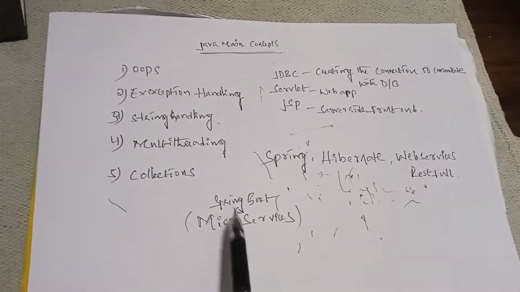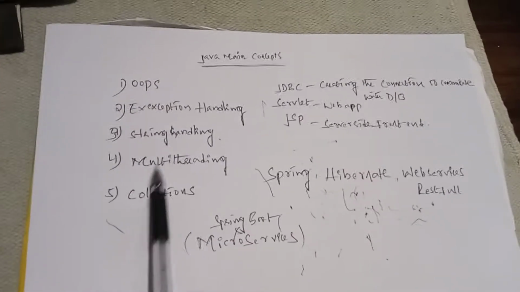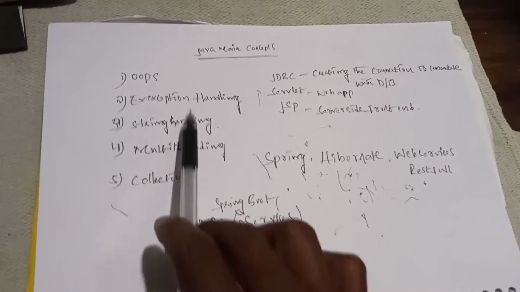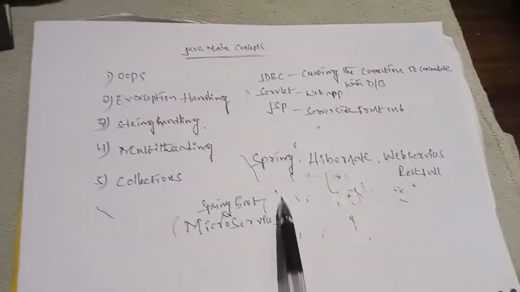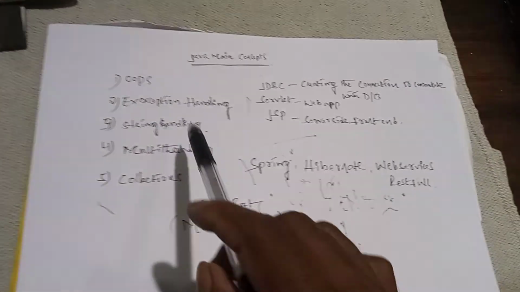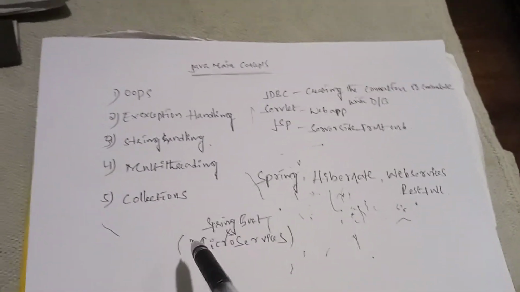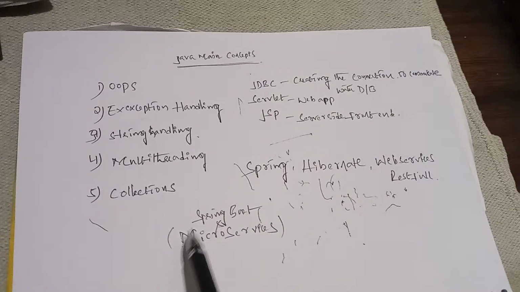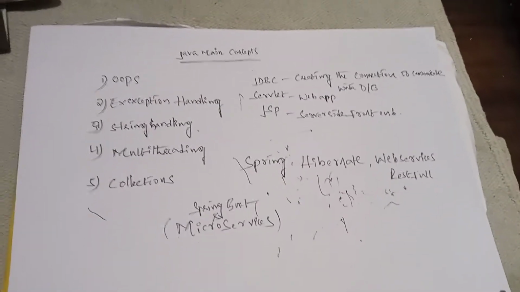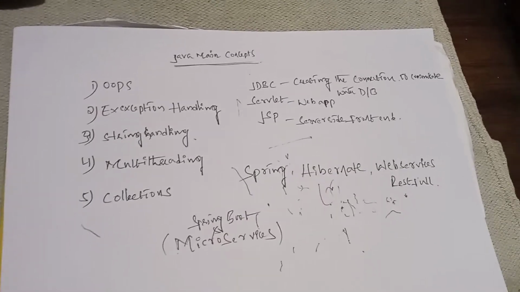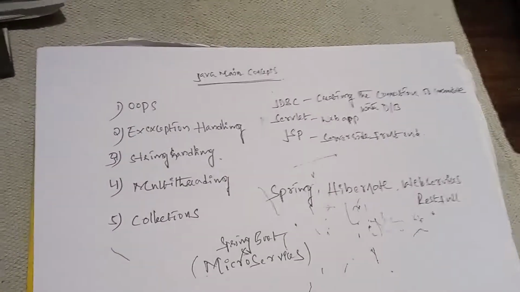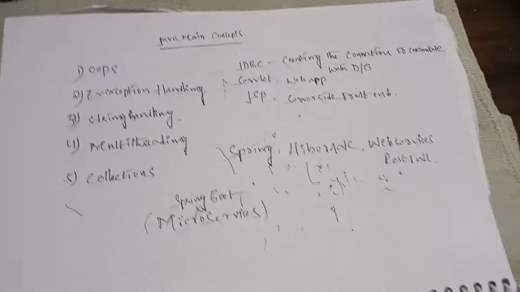First of all, in core Java we are using five concepts: object oriented programming, exception handling, string handling, multi-threading, and collections. Basically, there are a lot of concepts, but here only these five are important. OOPs is an object oriented programming language, that is the basic point. With exception handling, we avoid errors and those kinds of things.